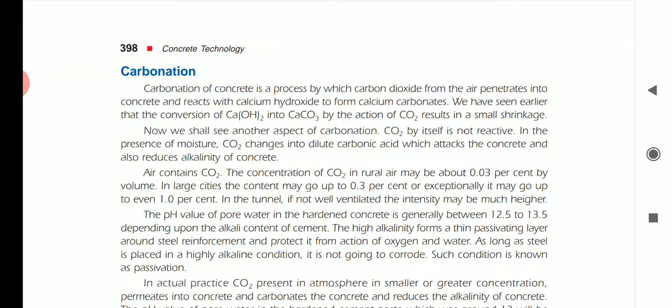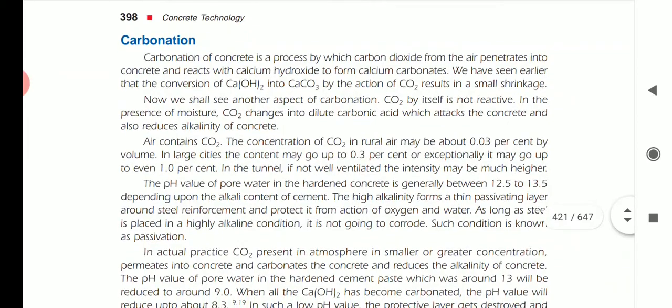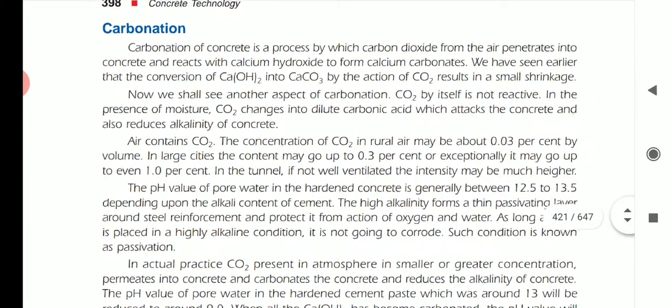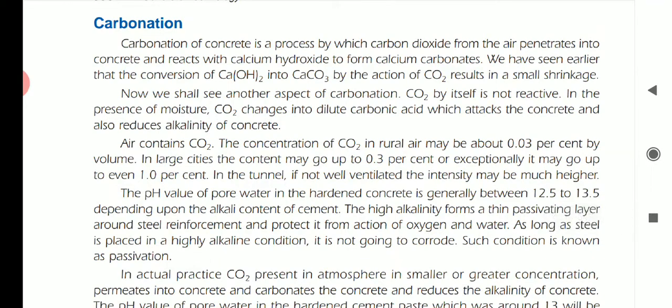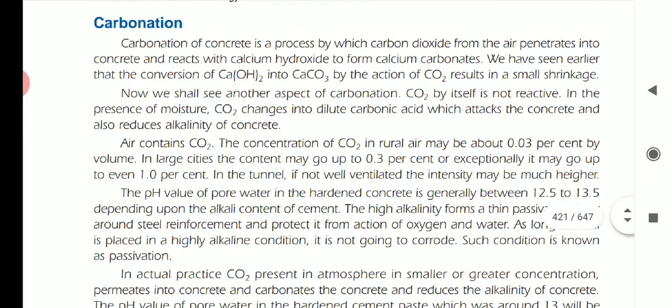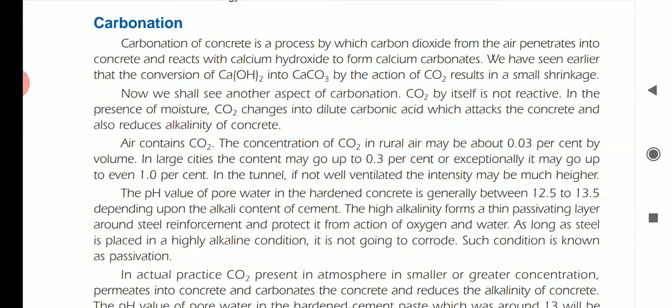In the previous class, we studied the chemical attacks on concrete. In that, we studied the first one, that is the sulfate attack. So today's class we will study the carbonation, chloride attack, and the corrosion.